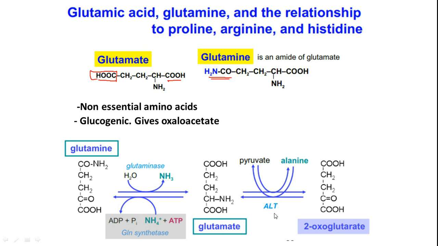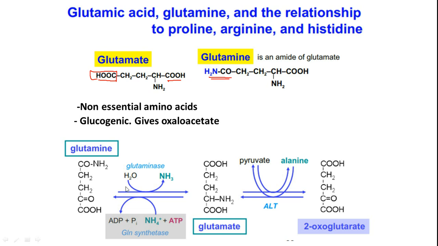Over here, alanine aminotransferase enzyme will convert pyruvate to alanine while converting glutamate to its corresponding alpha ketoglutarate. These are very important reactions in amino transfer mechanisms as well as the alanine glucose cycle, which we have seen in amino acid metabolism and in gluconeogenesis also.